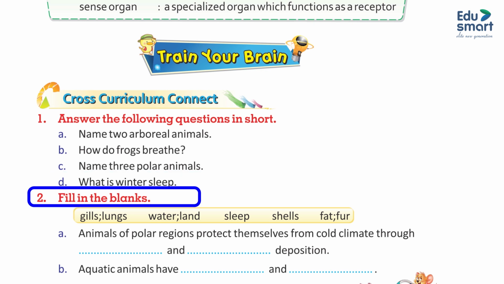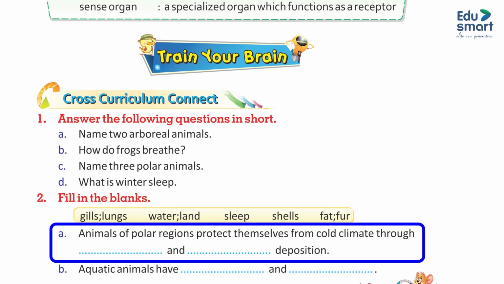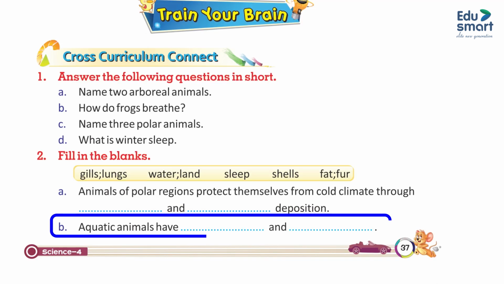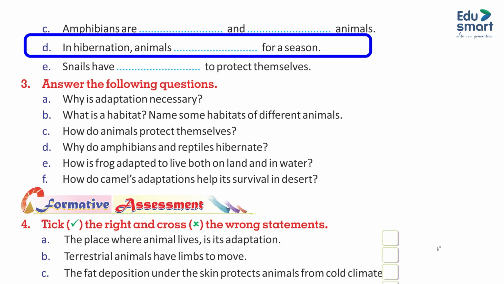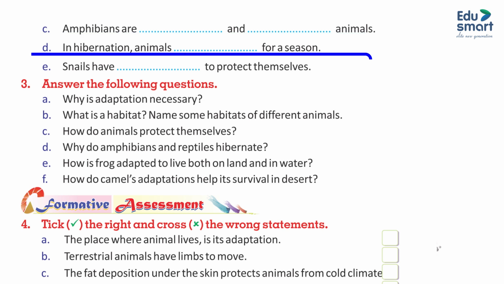2. Fill in the blanks. A. Animals of polar region protect themselves from cold climate through dash and dash deposition. B. Aquatic animals have dash and dash. C. Amphibians are dash and dash animals. D. In hibernation, animals dash for a reason. E. Snails have dash to protect themselves.